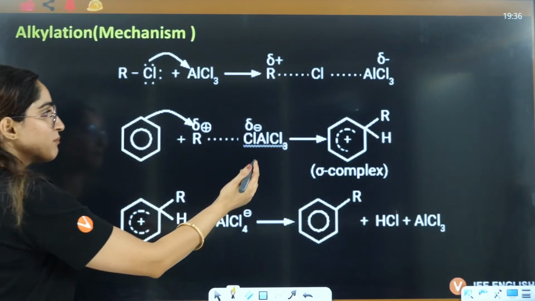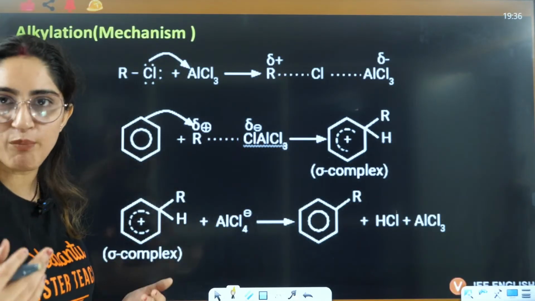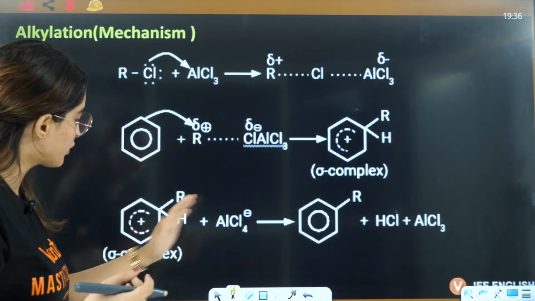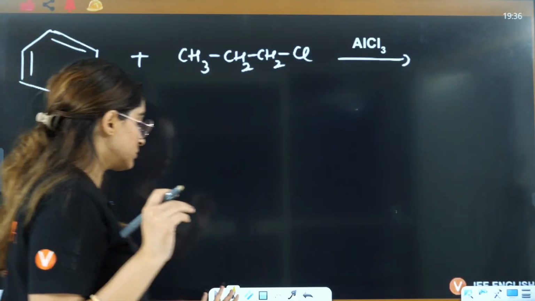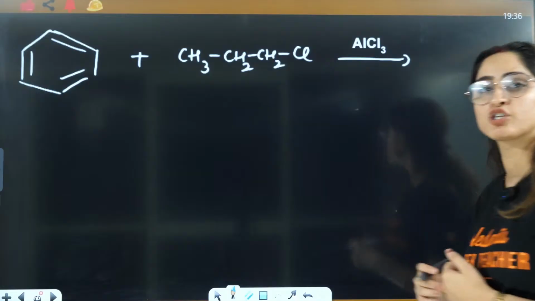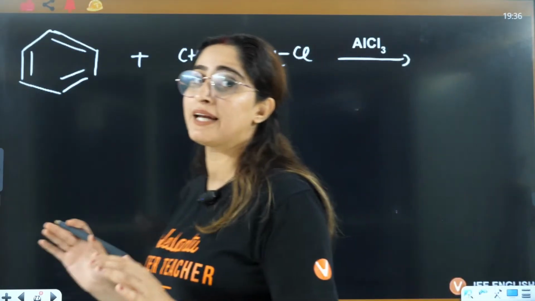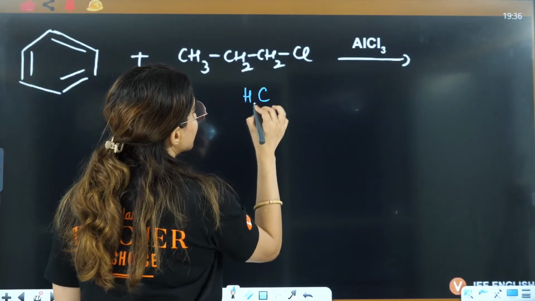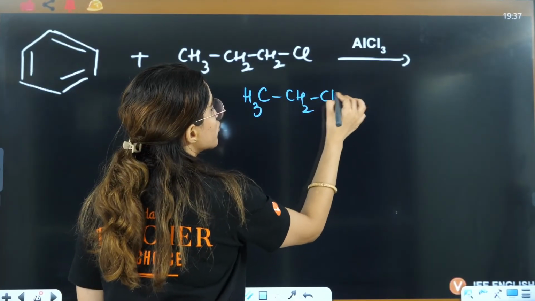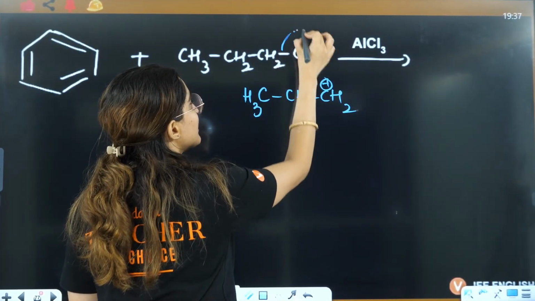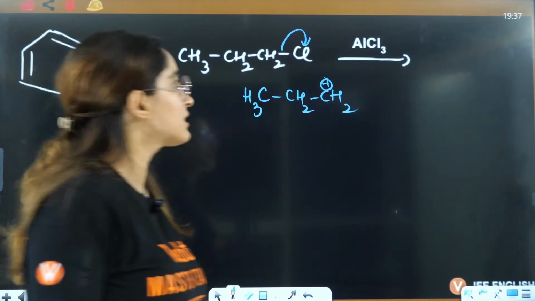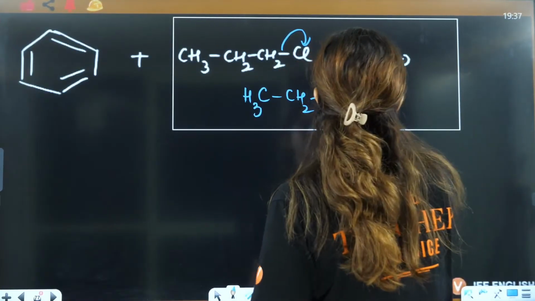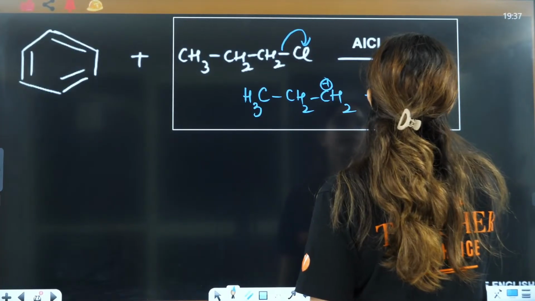This is again the same thing. Instead of Cl positive, now you have this R positive as the electrophile, and that's how you will have the reaction. Now, because here you have the formation of a carbocation, rearrangement will definitely take place. So we know that this will form a carbocation, that is CH3, CH2, CH2 positive, because this Cl negative will leave from this side, and this is going to give rise to AlCl4 negative.